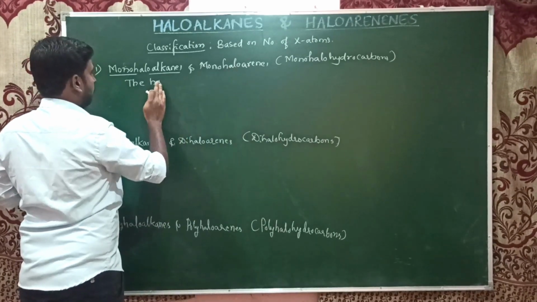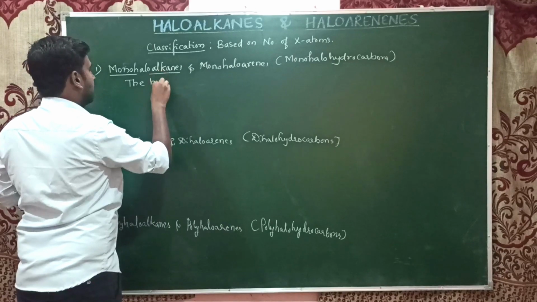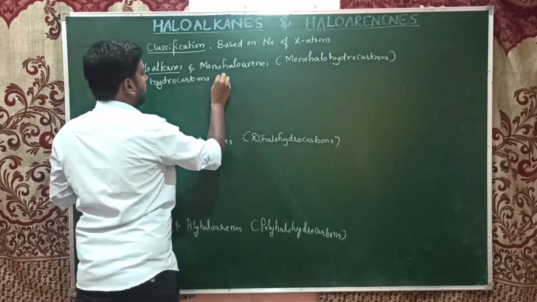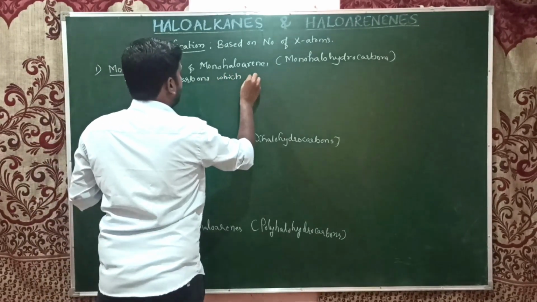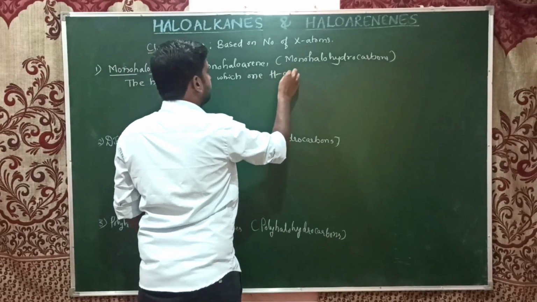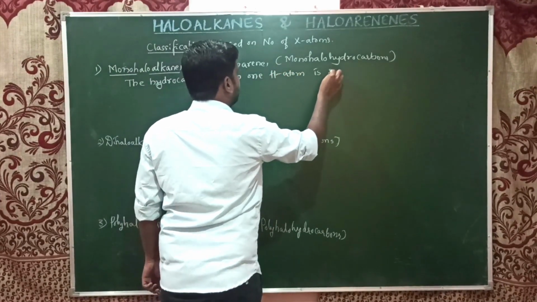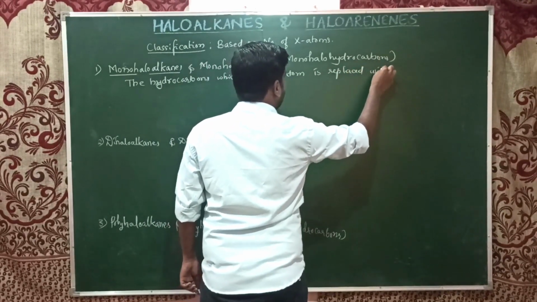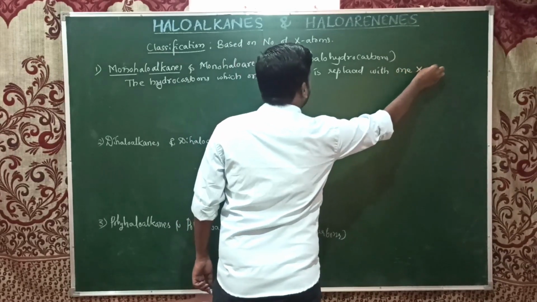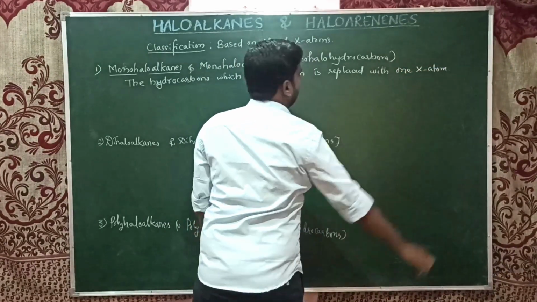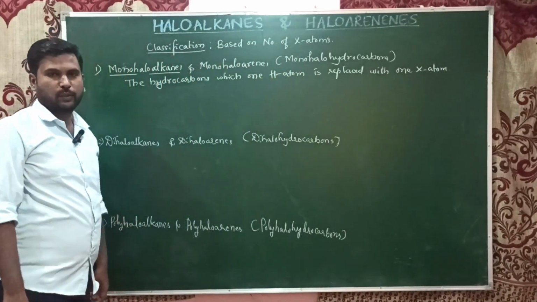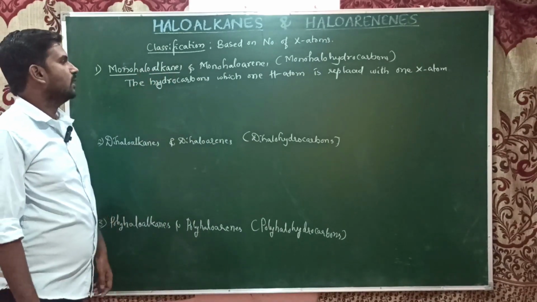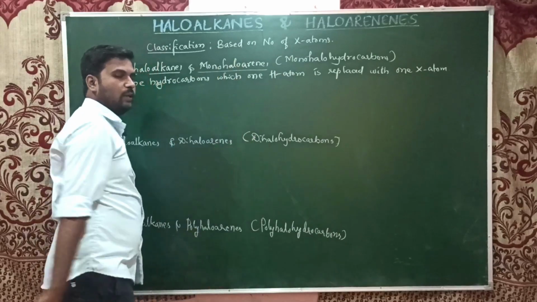I will write it in terms of hydrocarbons: the hydrocarbons where one hydrogen atom is replaced with one halogen atom are known as monohalohydrocarbons. If you consider alkanes, it will be monohaloalkanes. If you consider aromatic compounds, then it will be monohaloarenes.